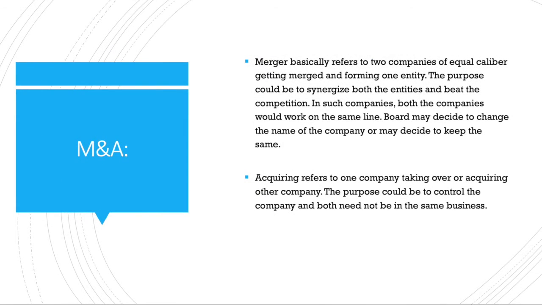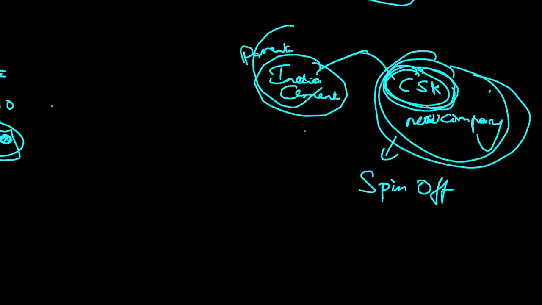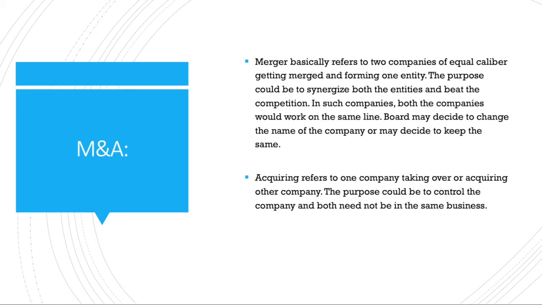Next one, mergers and acquisitions. Now, merger and acquisition. Merger means two companies of equal caliber come together and get merged, and the intention could be to beat the competition, or to synergize the positive points or the strengths that each other possess, utilize each other's strength, and then beat the competition. So that is the purpose of merger.